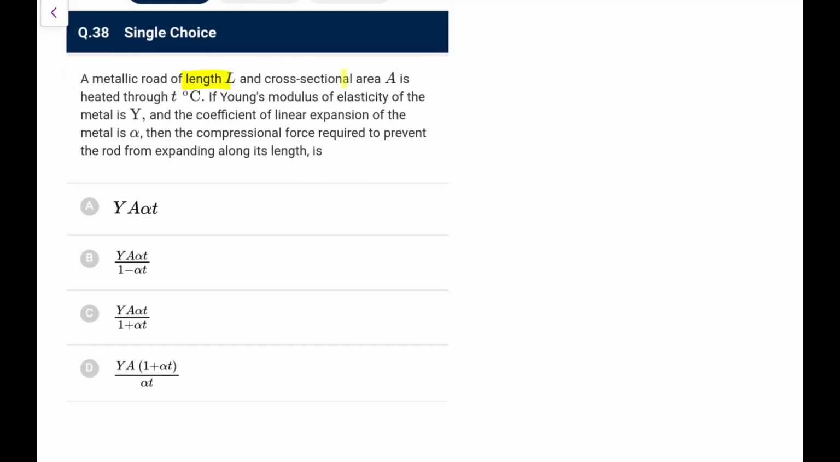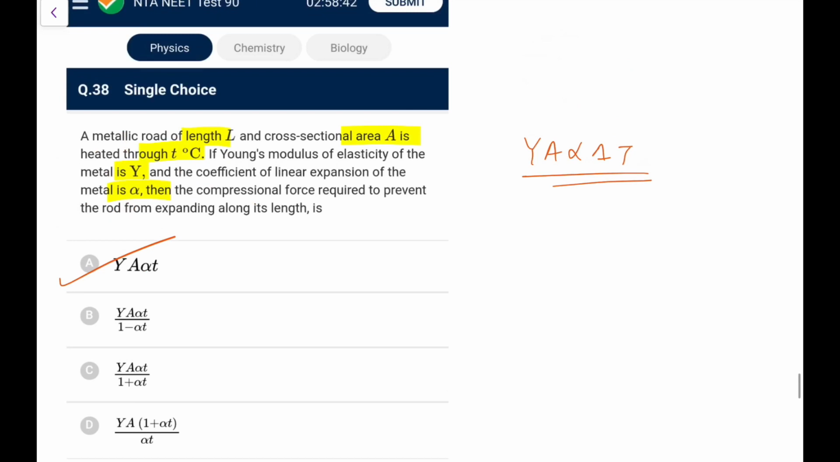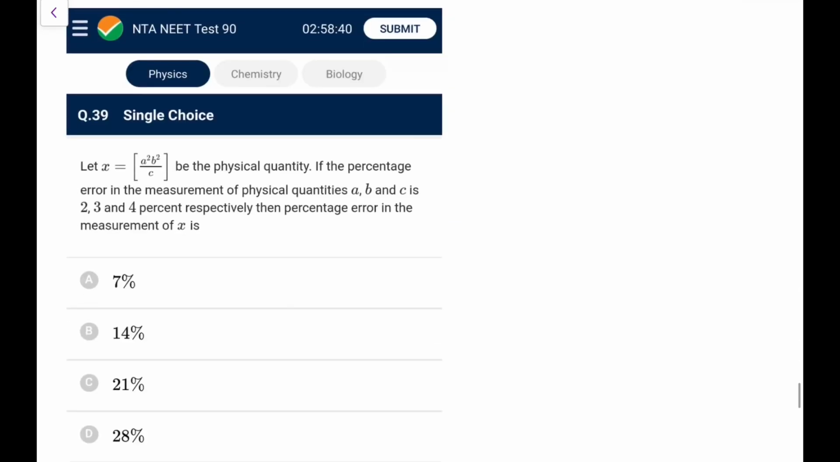A rod of length L, area A is heated through T, Young's modulus is Y, coefficient of linear expansion is alpha, then the compression force required to prevent the rod from expanding. So you directly know that is a thermal stress thing, that is why Y A alpha delta T. You all remember that. Directly go for option A, the thermal stress expression. If you don't know, read it again, what is thermal stress.